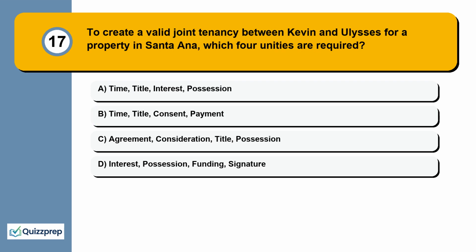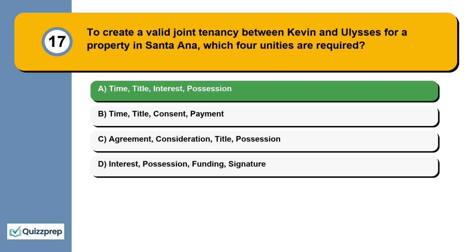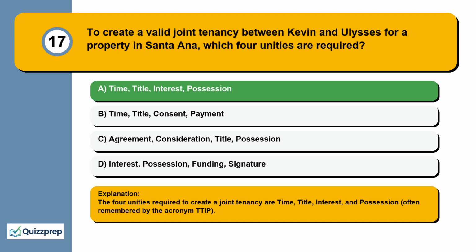Question 17. To create a valid joint tenancy between Kevin and Ulysses for a property in Santa Ana, which 4 unities are required? Time, title, interest, possession. Time, title, consent, payment. Agreement, consideration, title, possession. Interest, possession, funding, signature. The 4 unities required to create a joint tenancy are time, title, interest, and possession, often remembered by the acronym TTIP.